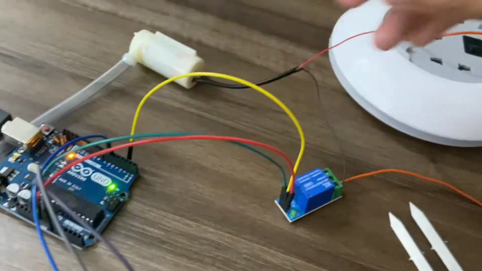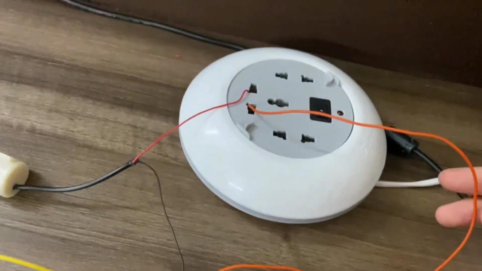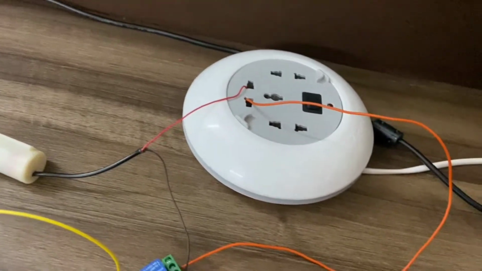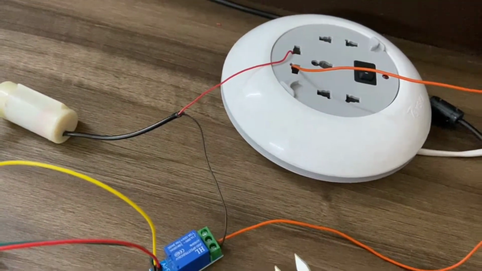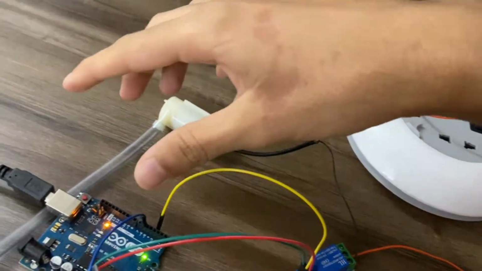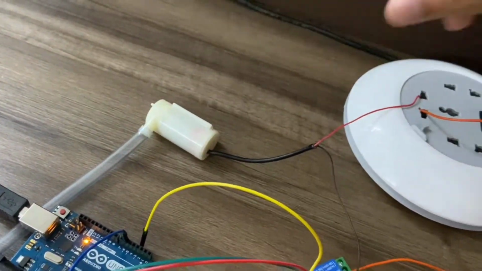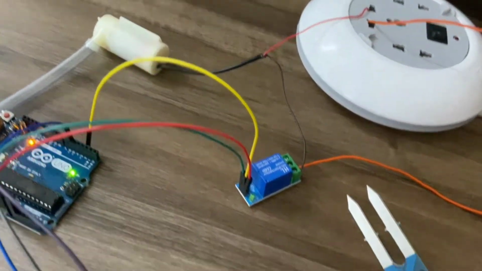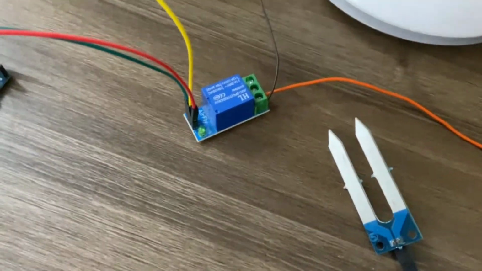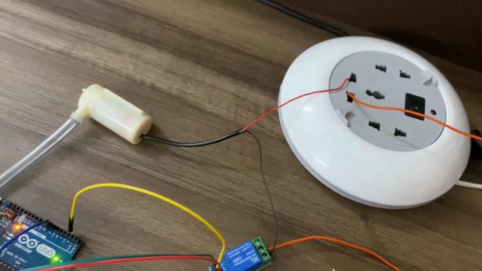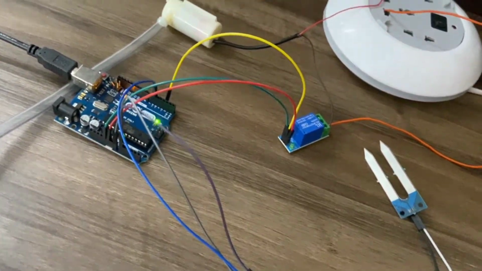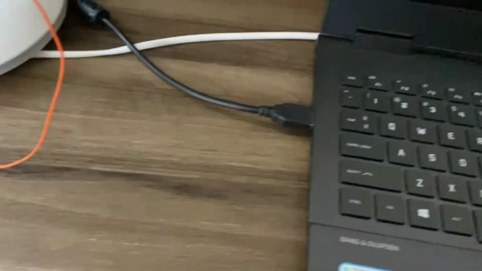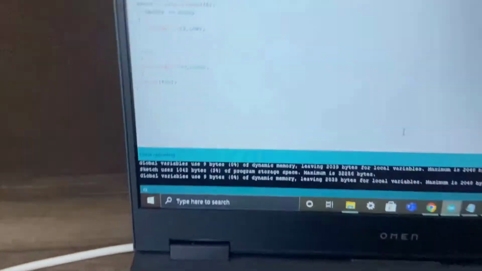Now I'll be explaining the code. Also, this is basically a simple wire which is just completing the circuit and drawing the power from the AC source. The mini water pump has 2 wires, one of which is connected inside the relay module, and one is going to the AC source for completing the circuit. So this was basically about the circuit, and now I'll be explaining the code that I've written.